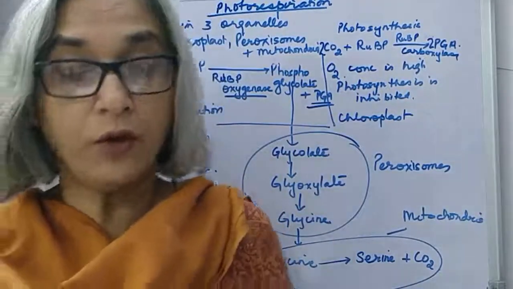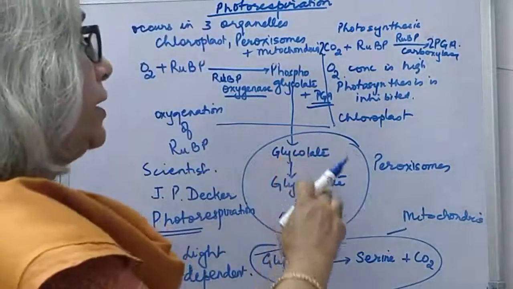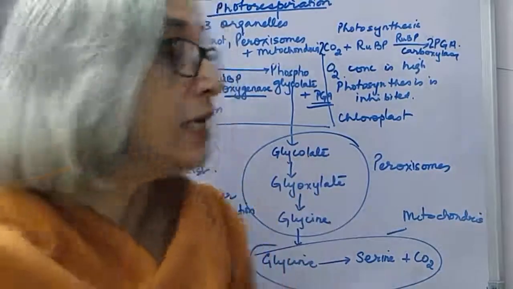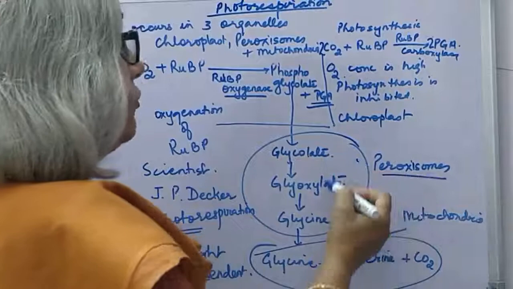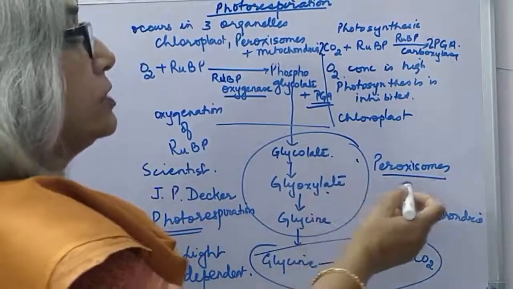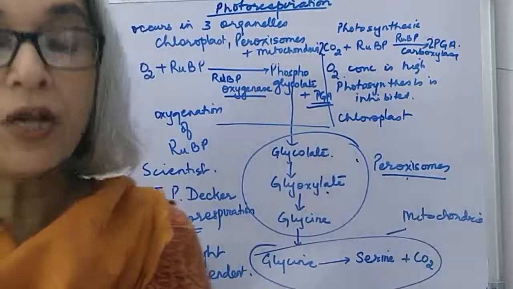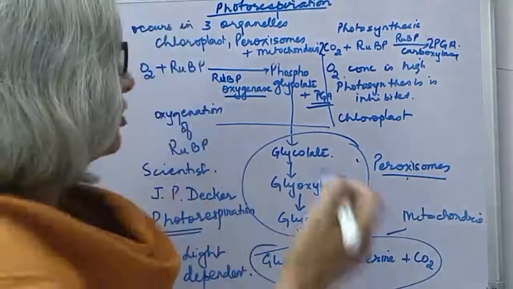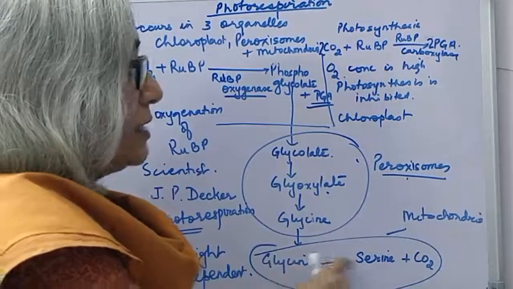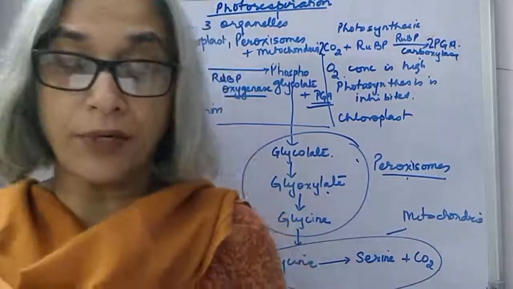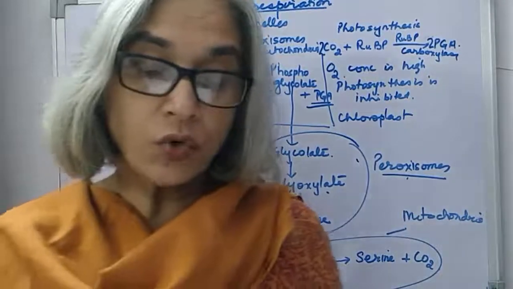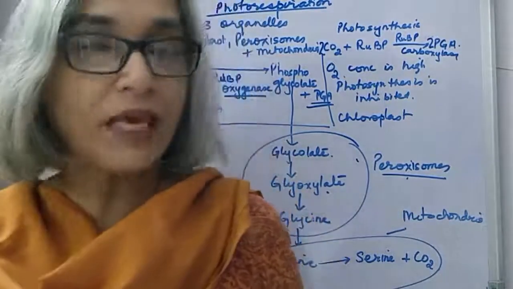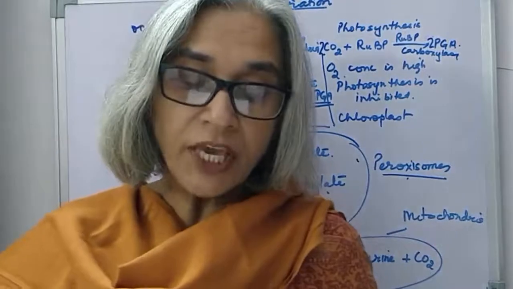This phosphoglycolate then changes into glycolate, then changes into glyoxylate. This reaction, change of glycolate into glyoxylate, occurs in the peroxisomes, which then further changes into glycine. Glycine changes into serine and carbon dioxide. The process is known as photorespiration. It was given by the scientist J.P. Decker.